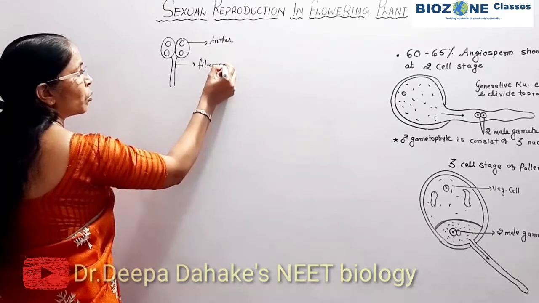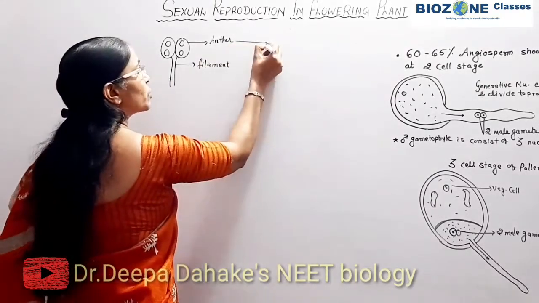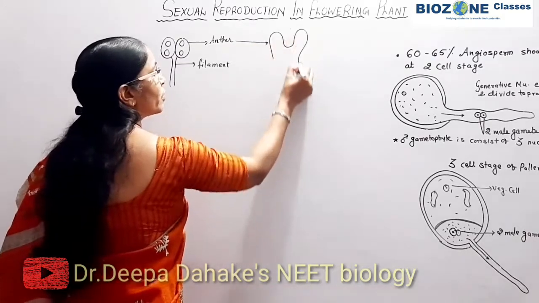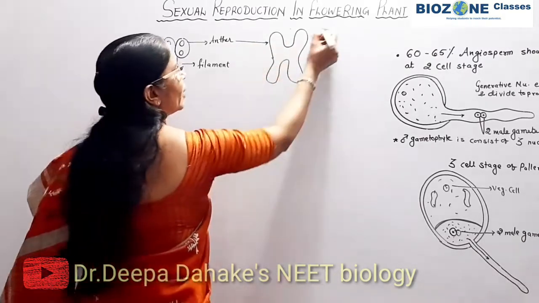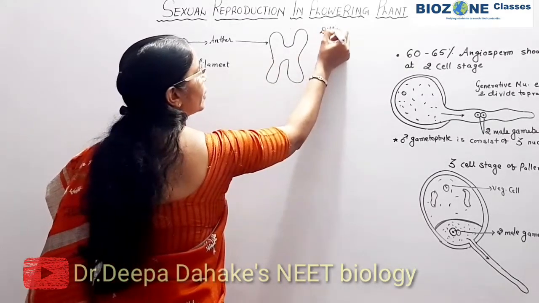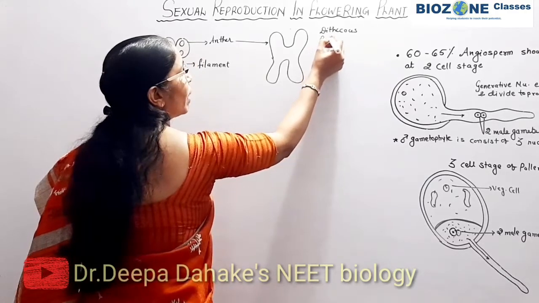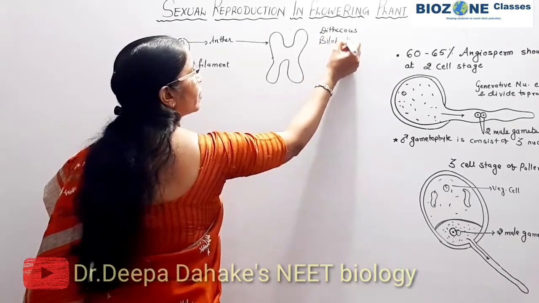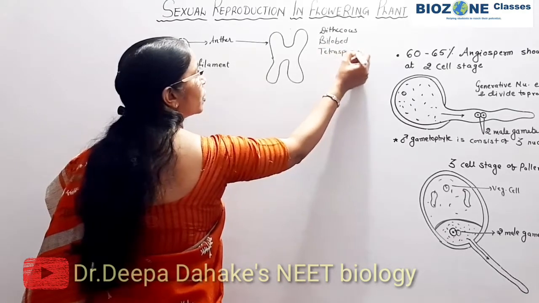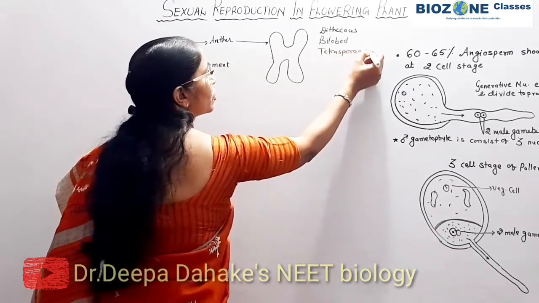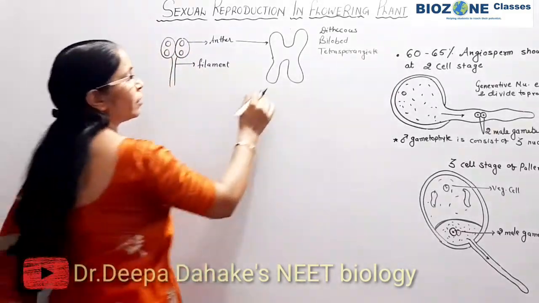The speed will be a bit higher because we are revising here. Now when we study the structure of the anther, remember first that the anther is dithecous. Secondly, the anther is a bilobed structure, and third, the anther is a tetrasporangiate structure. Remember these terms for true and false type questions regarding the anther.